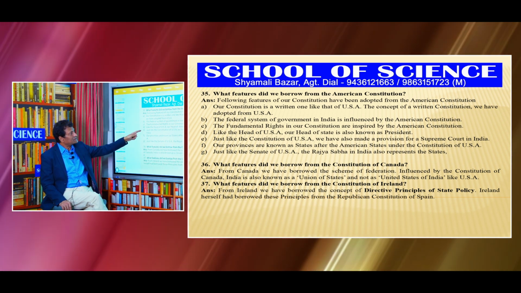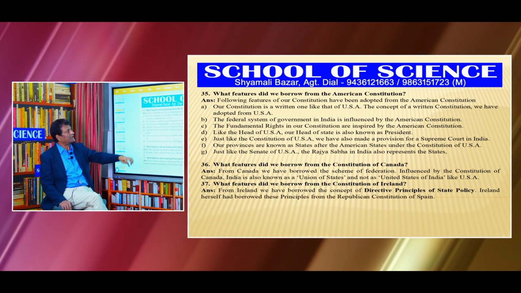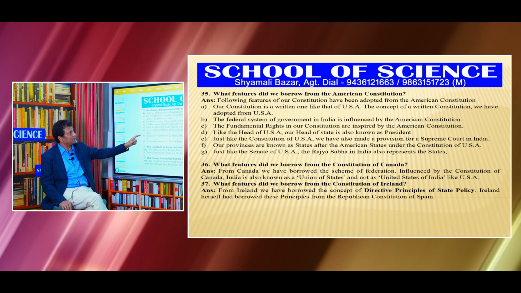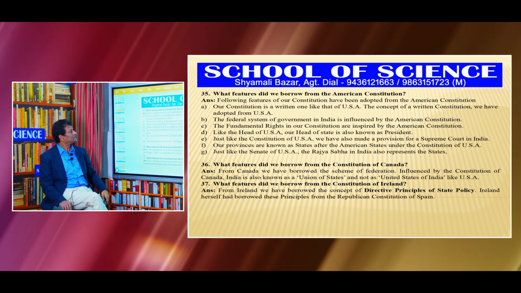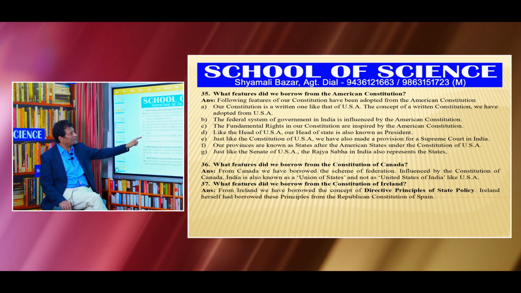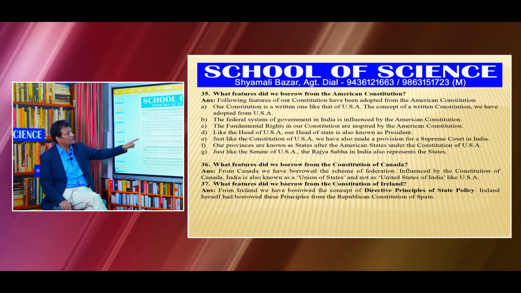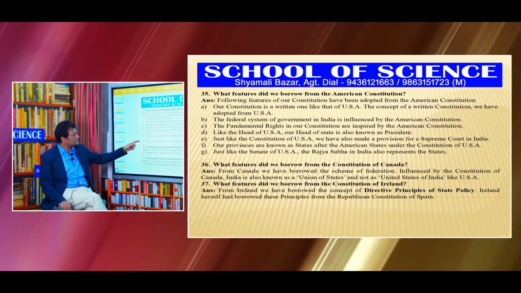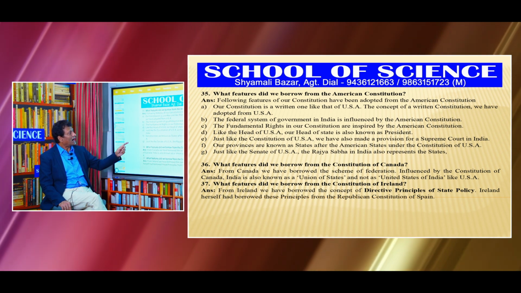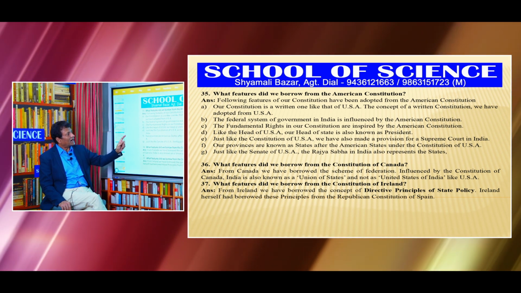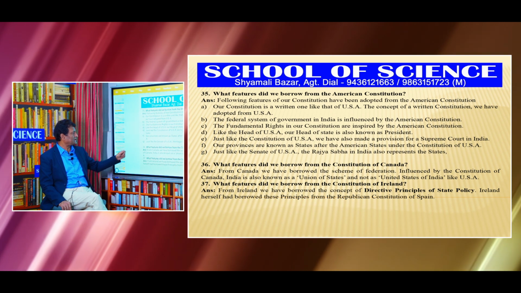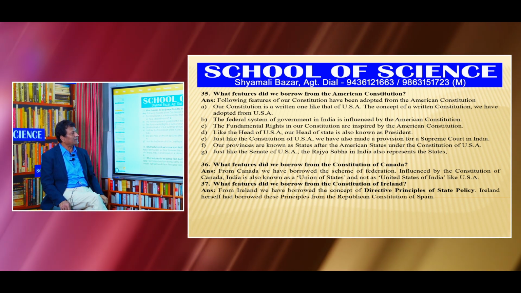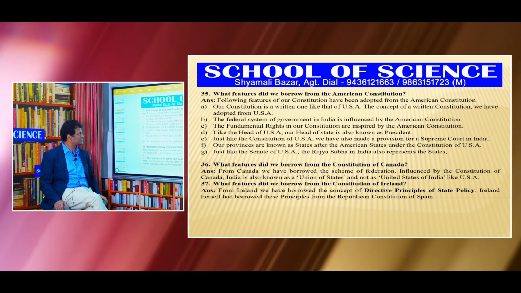The fundamental rights in our Constitution are inspired by the American Constitution. Like the head of USA, our head of state is also known as President. Just like the Constitution of USA, we have also made a provision for a Supreme Court in India. Our provinces are known as states after the American states under the Constitution of USA. Just like the Senate of USA, the Rajya Sabha in India also represents the states.